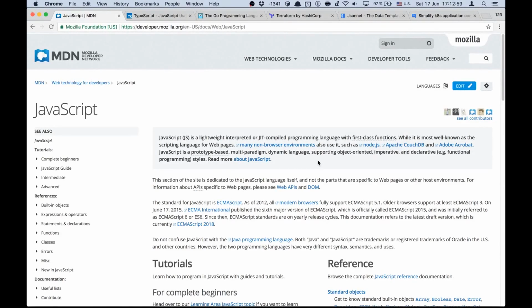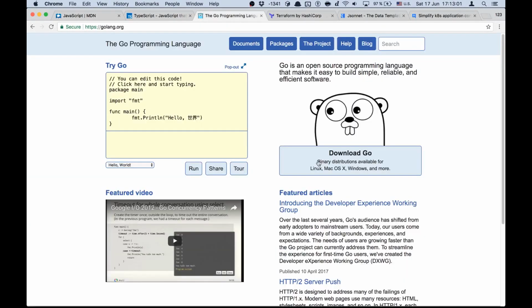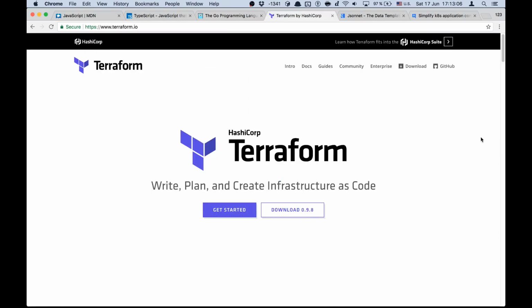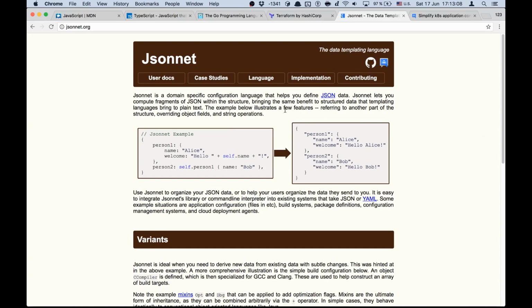As you may know, besides JavaScript, TypeScript and Golang, we have yet another programming language in our tech stack to define our Terraform configs, and it is called Jsonnet. Jsonnet is a strict superset of JSON. It is a DSL that helps you define JSON data, and it is a purely functional, prototype-based, object-oriented language.